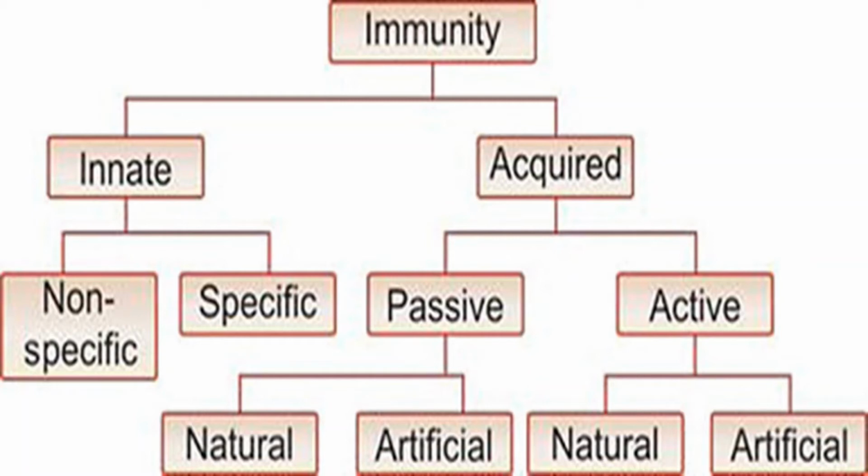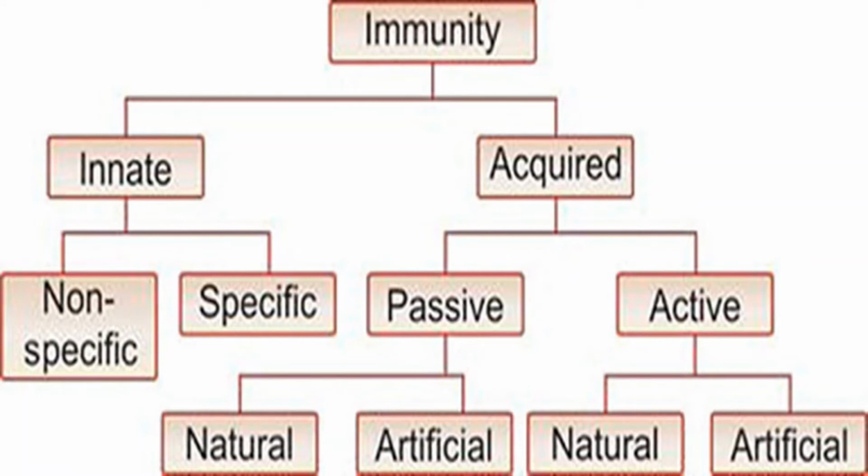But acquired immunity has to be acquired in our life, throughout our life. Innate is the inborn immunity, and acquired is what we have to get through something.